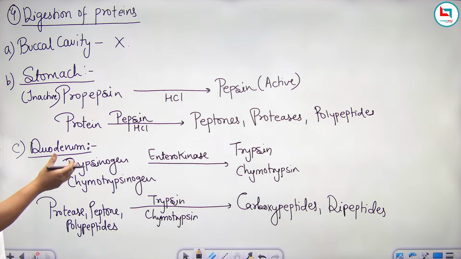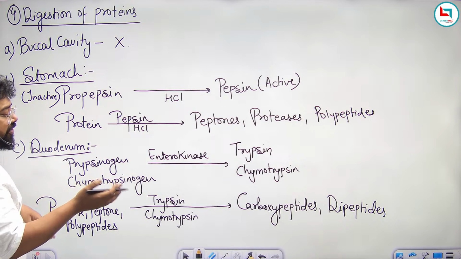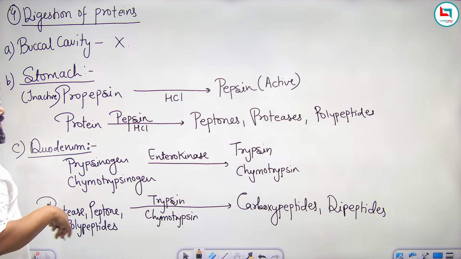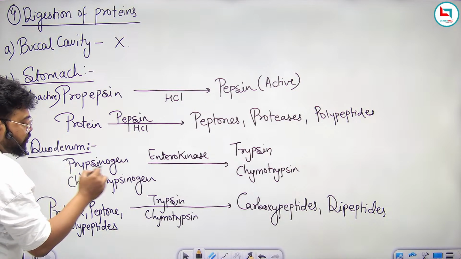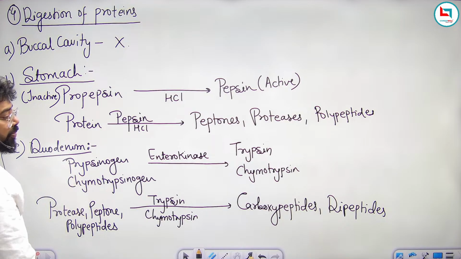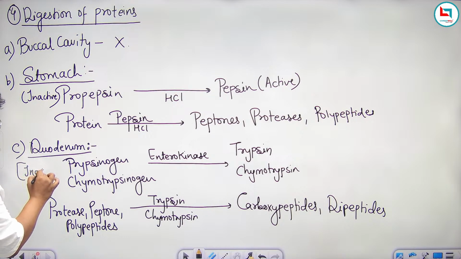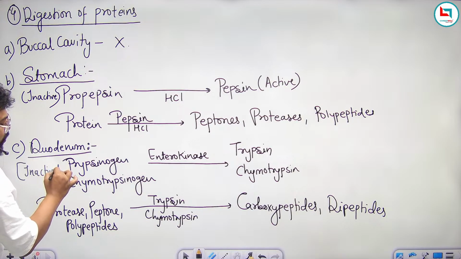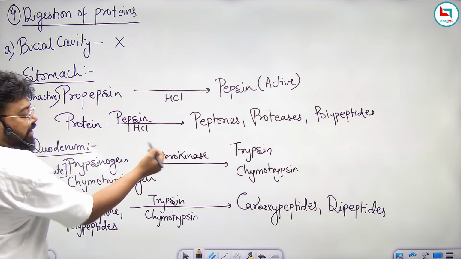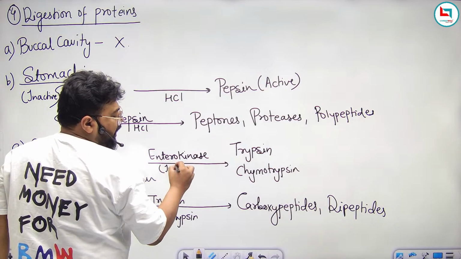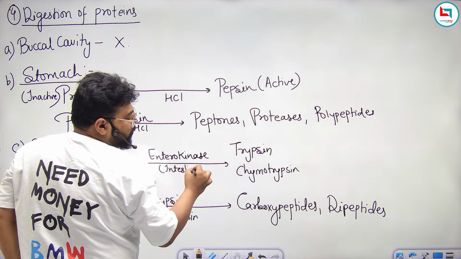Our small intestine contains intestinal juice as well as pancreatic juice, which came from pancreas. In pancreatic juice we have trypsinogen and chymotrypsinogen, but these are again in the inactive form. To activate them, we require a different enzyme, that is enterokinase, which is part of intestinal juice.